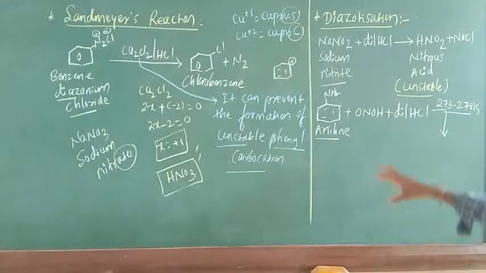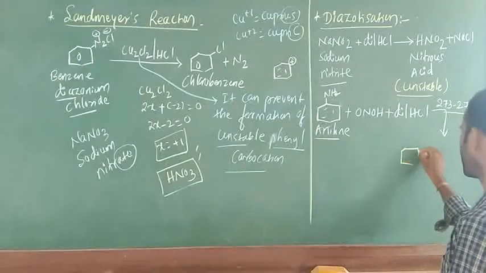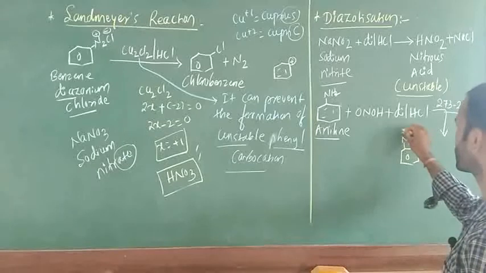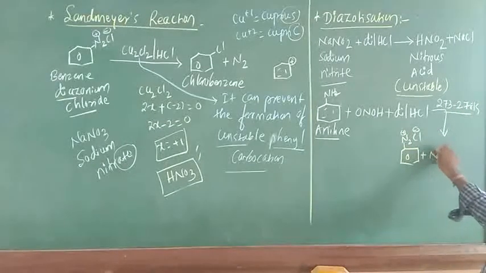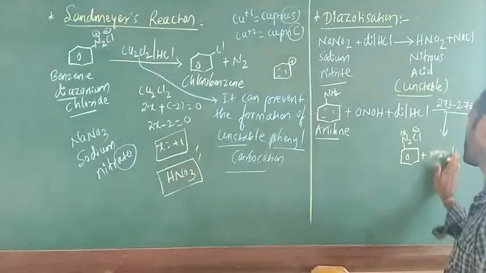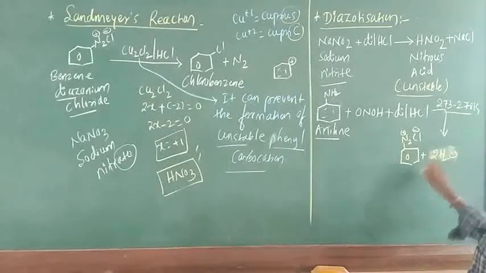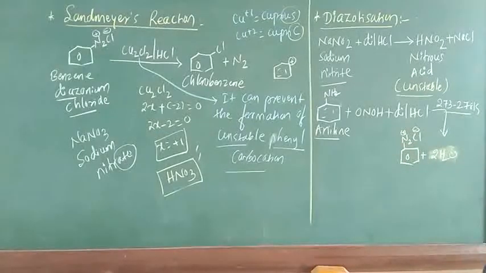Finally, there is formation of the final product. The final product in this case is what? Benzene diazonium chloride, C6H5N2+ Cl-. This is the positive charge, this is the negative charge. Benzene diazonium chloride plus release of what? In this case, is NaCl a product? Is it possible? No. In this case, what is the product? Now tell me. 2 moles of H2O. What is the name of this one? Benzene diazonium chloride.